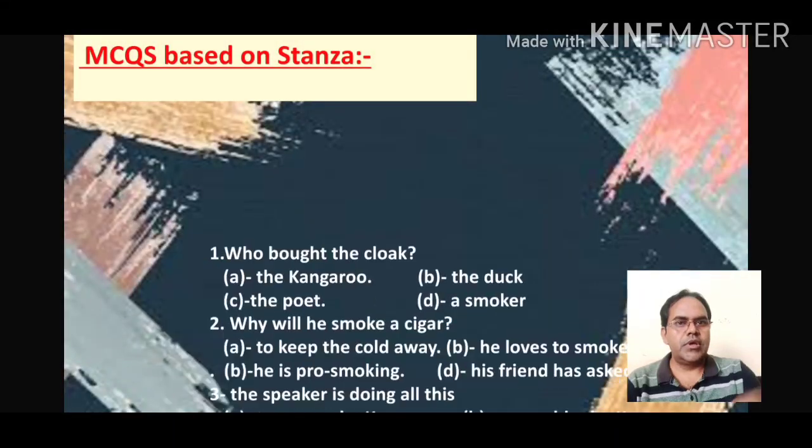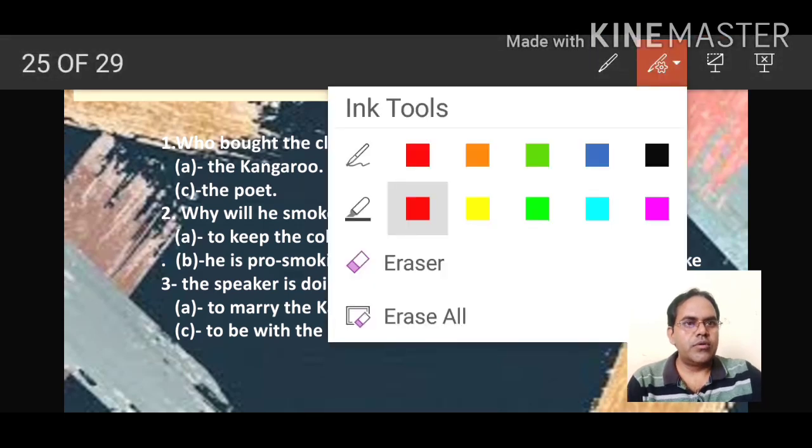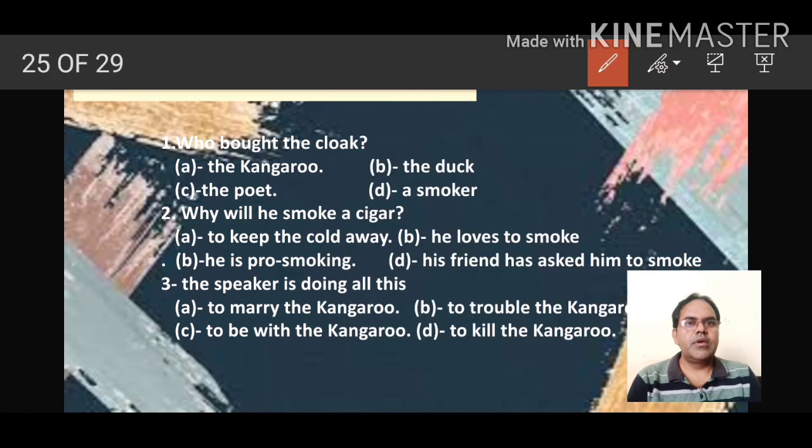Now the questions based on this stanza. So here is question number 1. Who bought the clock? So who bought the clock? The A option, the kangaroo. B, the duck. C, the poet. D, a smoker. So who bought the clock? The duck. Duck bought a clock.